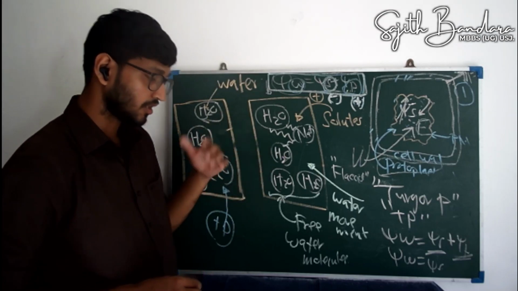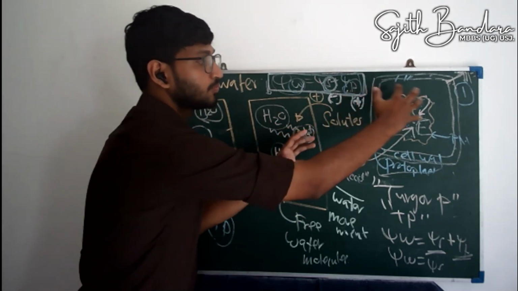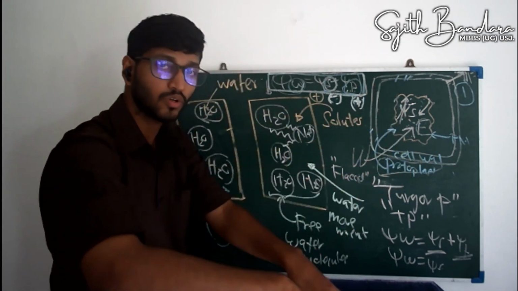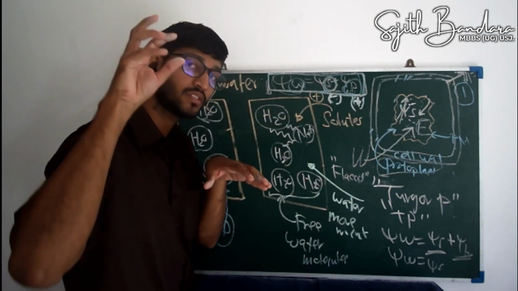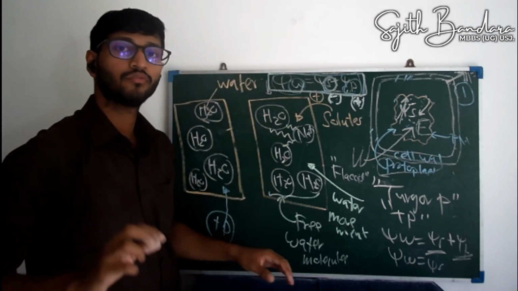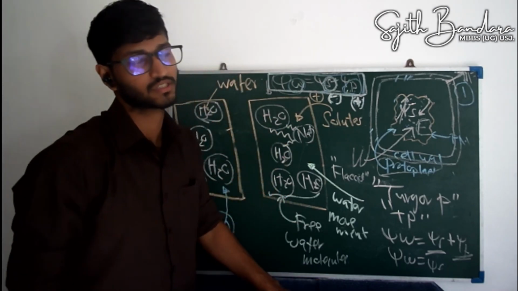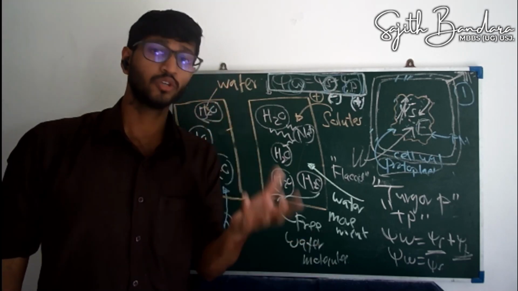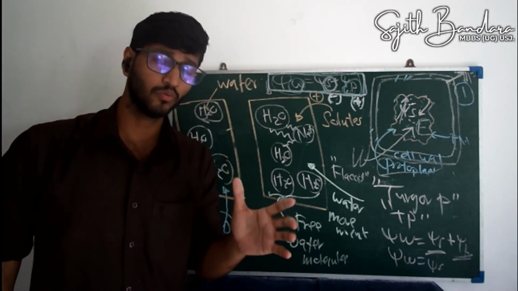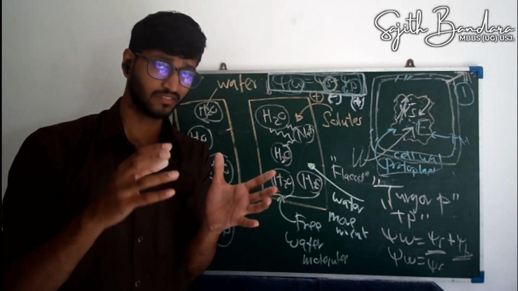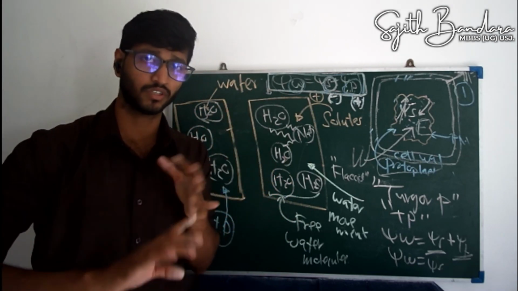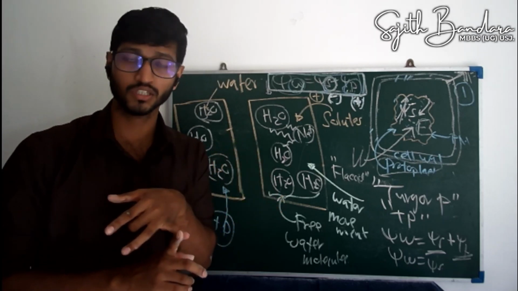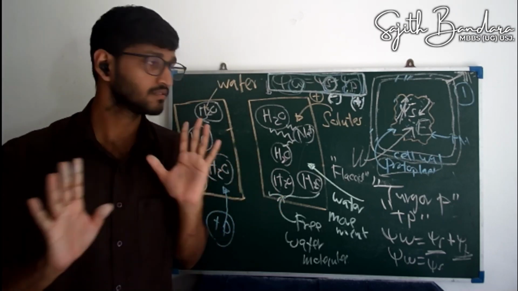Then imagine you put the same cell, that means this flaccid cell, into water where you have 0 megapascal. I am referring to a water compartment having pure water. When you have pure water, you must remember that in pure water, water potential is 0. That is a fact that you have to remember. Pure water equals water potential 0.